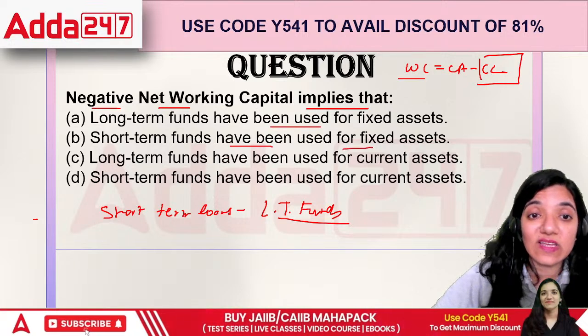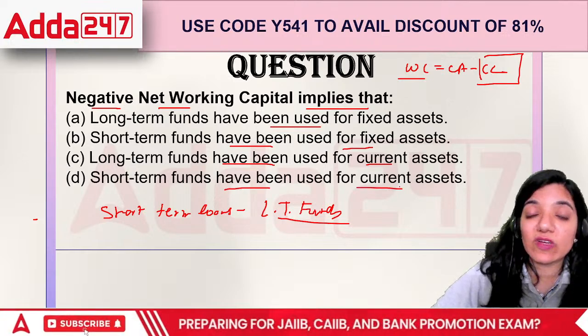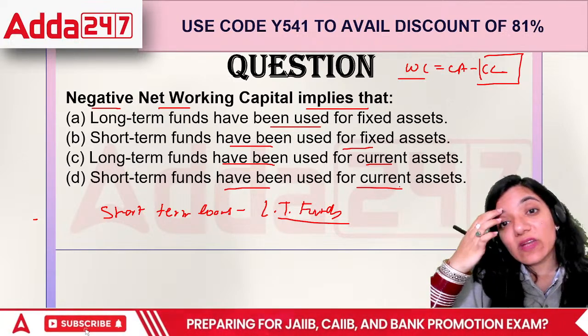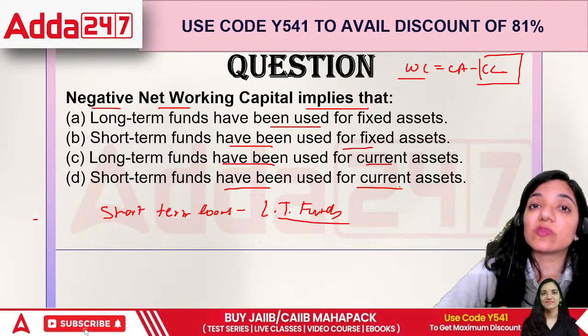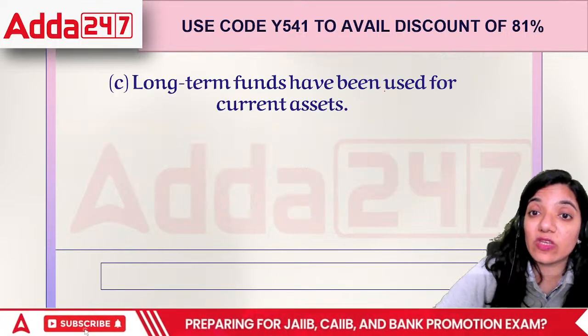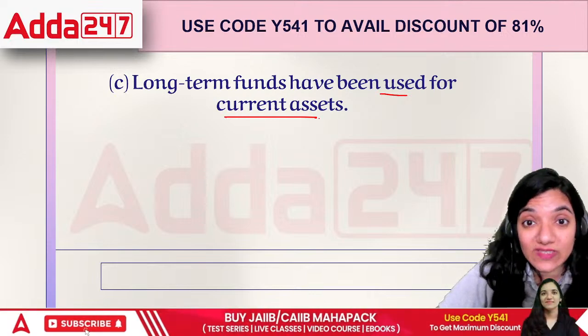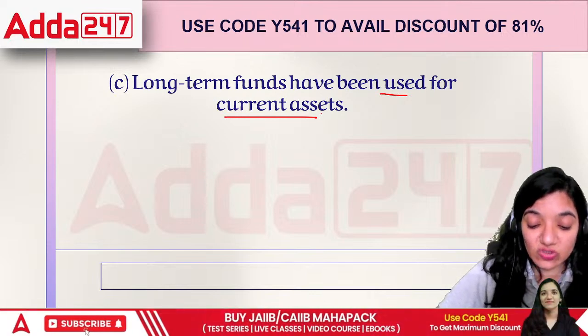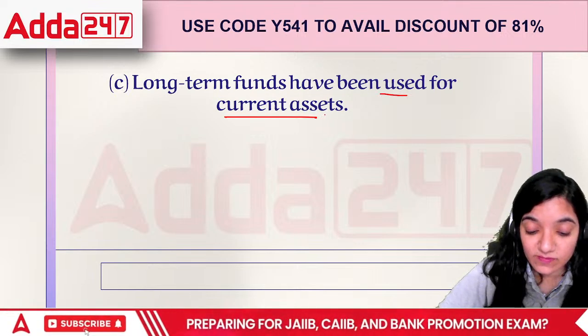That means the long term funds have been used for fixed assets, short term funds have been used for fixed assets, long term funds have been used for current assets, or short term funds have been used for current assets. The negative net working capital would mean that we are not doing the things properly. How do we deal with this? The long term funds have been used for the current assets in this case, which is not a good sign. This shows that the organization is not being vigilant about their things, right?